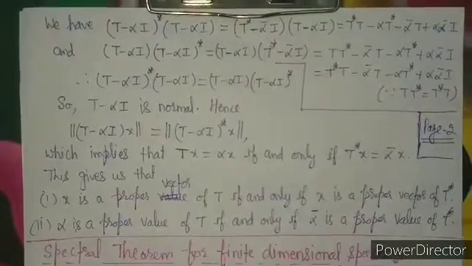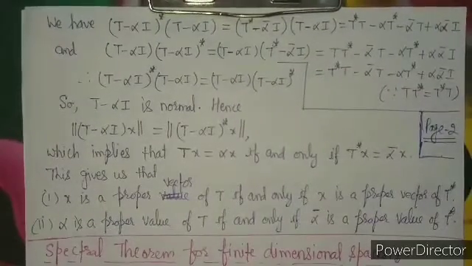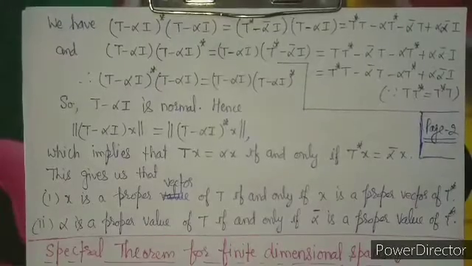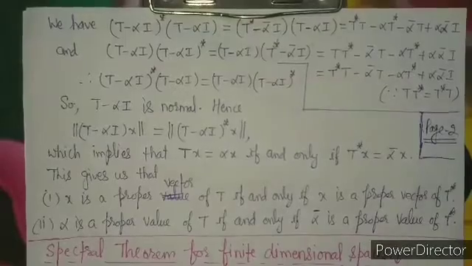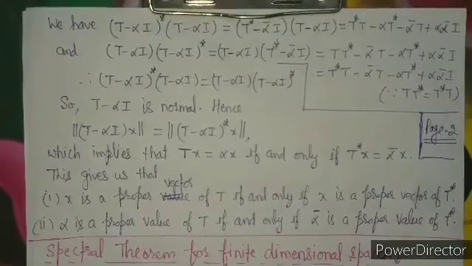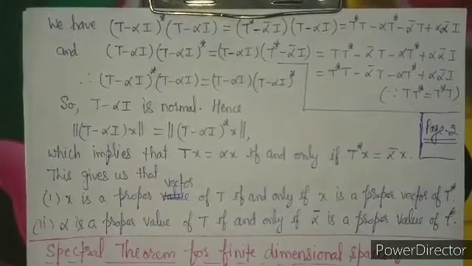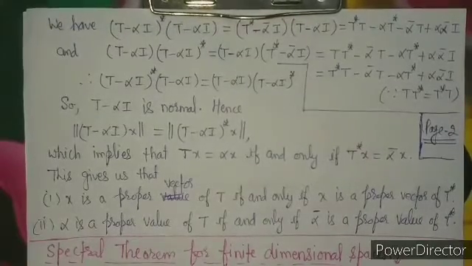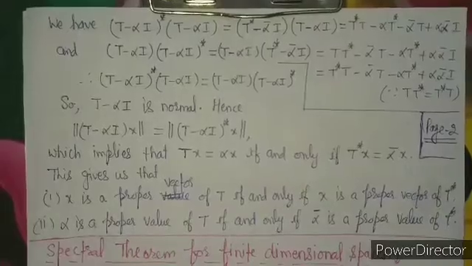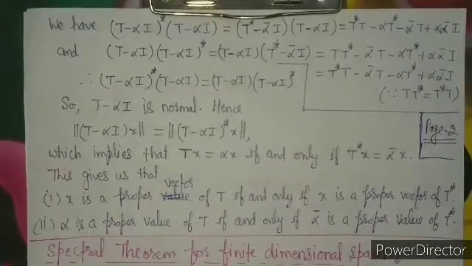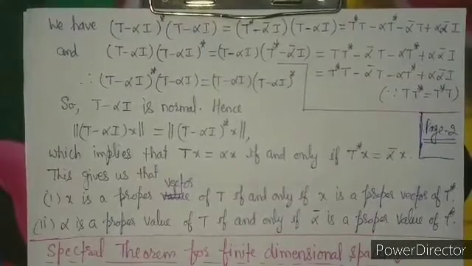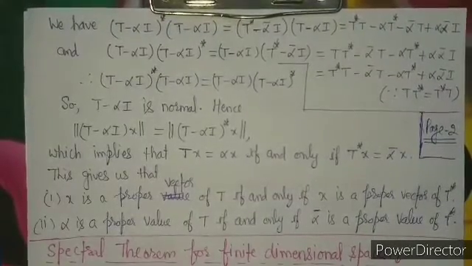Similarly, we take T minus alpha I to the left side, T minus alpha I star to the right side, and again we compute this product. So we are getting T star T minus alpha bar T minus alpha T star plus alpha bar I. You can look at these two right side expressions. From here what are we getting? (T minus alpha I) star into (T minus alpha I) equals (T minus alpha I) into (T minus alpha I) star. And you can look, it is following the definition of a normal operator. That's why we can say that T minus alpha I is normal.